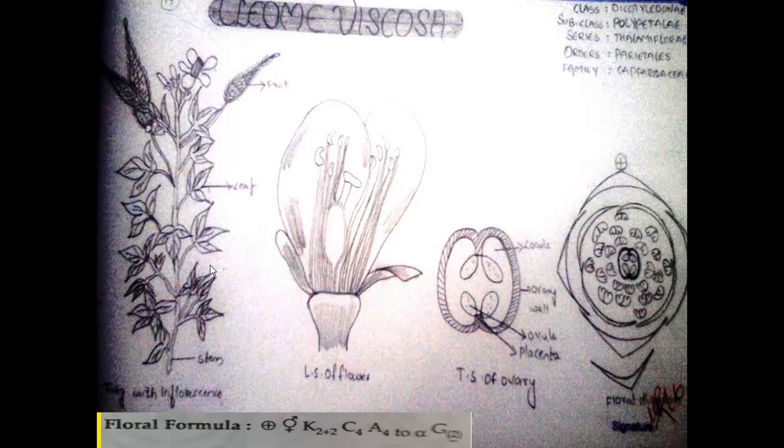The leaves are simple or compound. Simple leaf in Cleome viscosa, compound leaf in Cleome gynandra and in Crateva. The leaves are developed in alternate phyllotaxy.